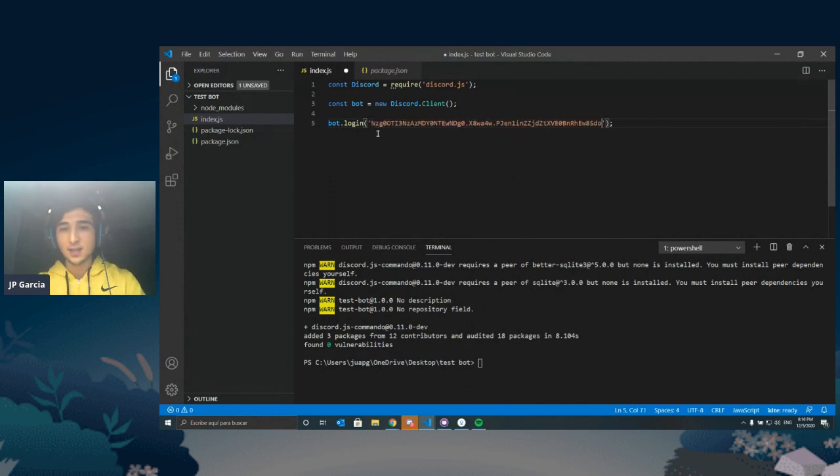So again, this is my key. Do not use this token. Use your own token, and please don't use this to hack me. I trust you all. Yeah.